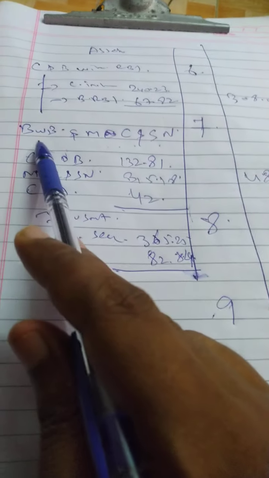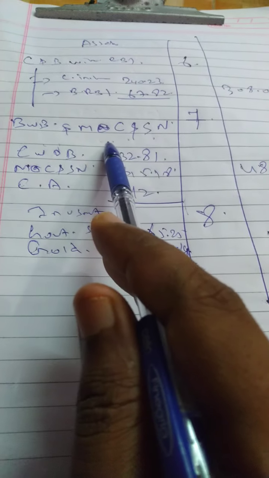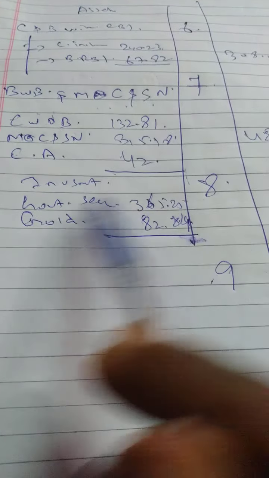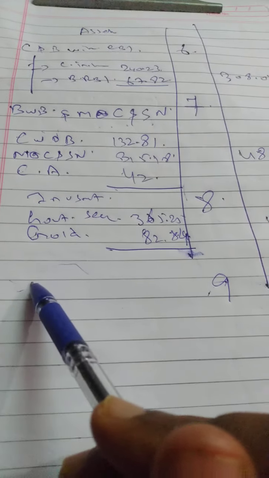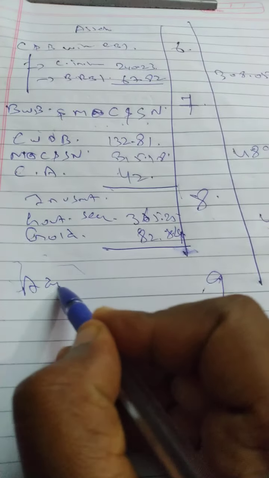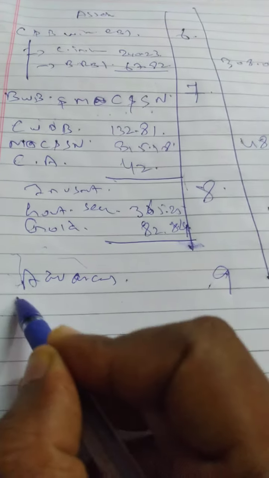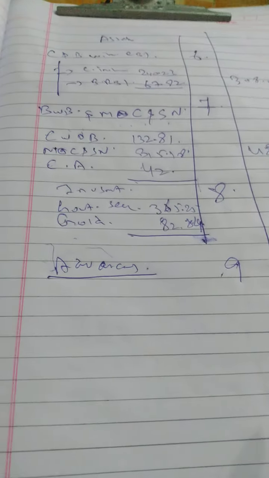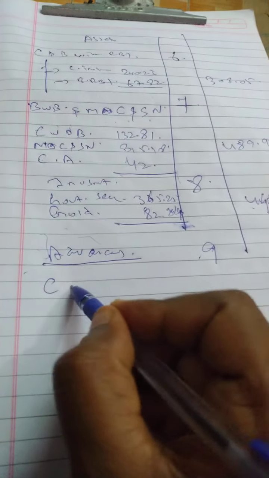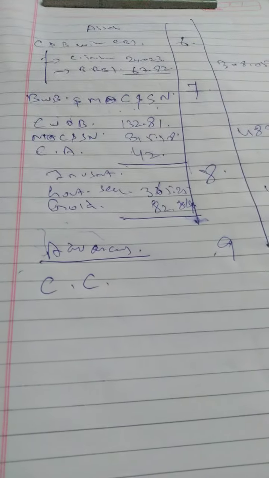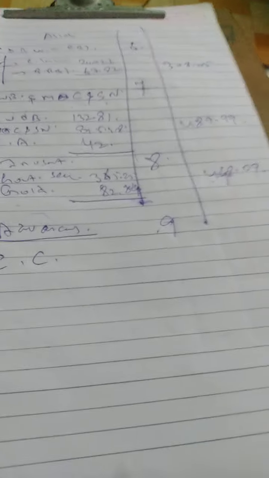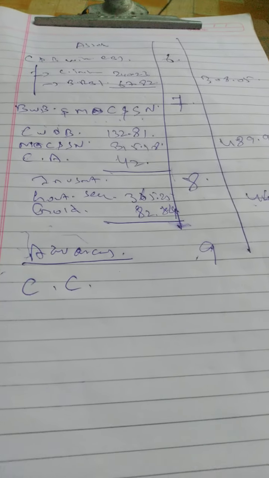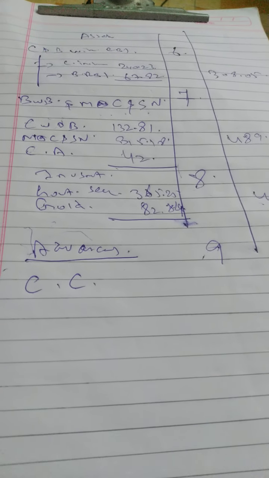6 is cash and balances with the RBI. 7 is balances with other banks and money at call and short notice. 8 is investment. What about 9? 9 is basically advances, that is loans and advances. Under the advances, cash credit I have to write. What is cash credit? It is a loan facility offered to the customer, like a bank OD or cash credit.